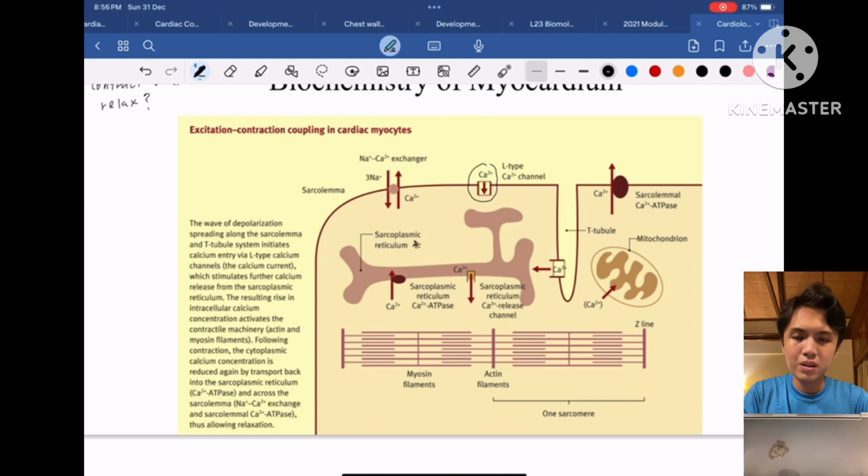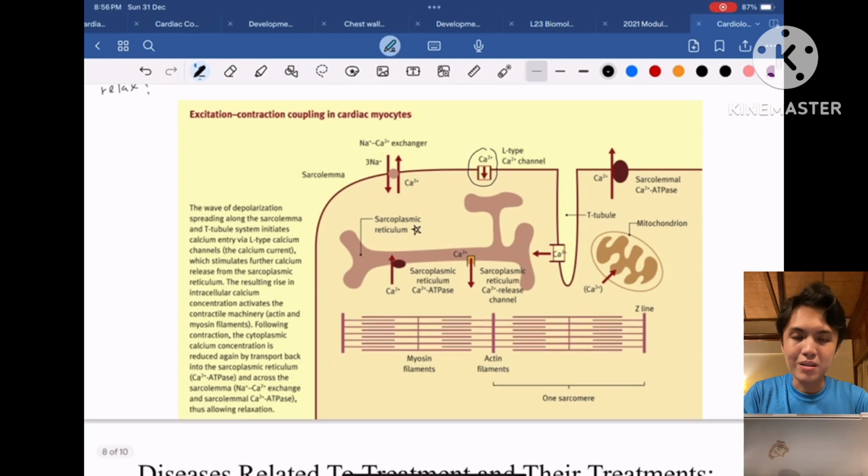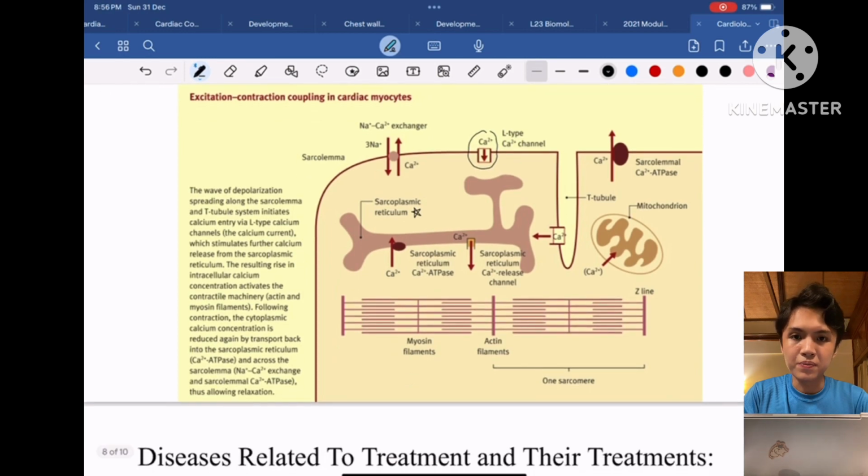So this calcium ion will bind to the contractile machinery, which consists of the actin and myosin filaments. Once these calcium ions bind to the contractile machinery, this will cause the heart muscles to contract.